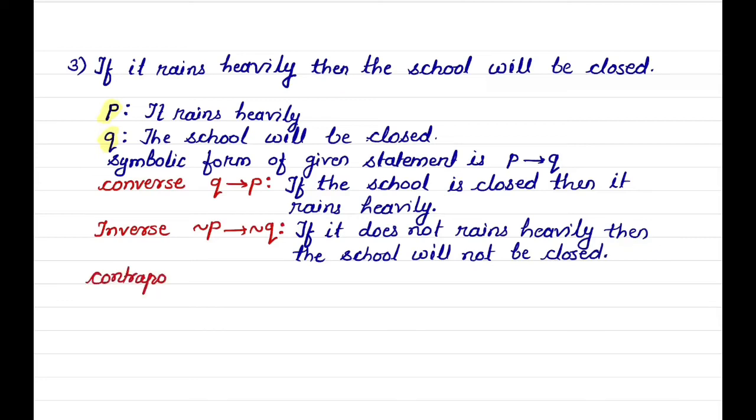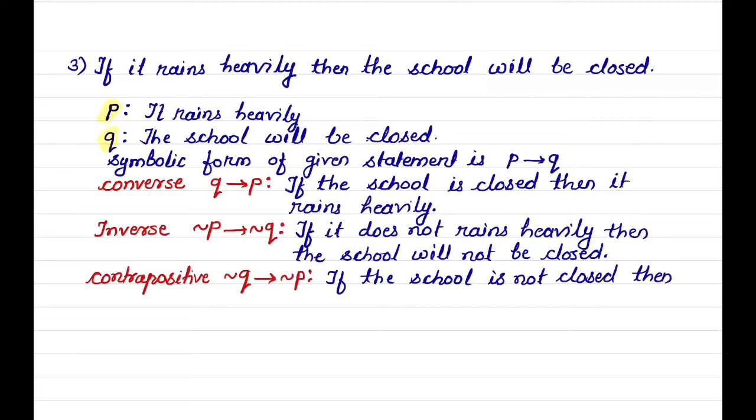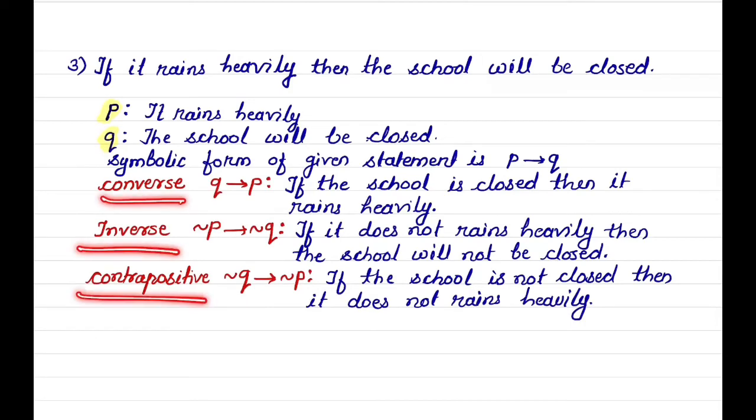And contrapositive is given by negation of Q implies negation of P. If the school is not closed then it does not rain heavily is the contrapositive of the given statement.